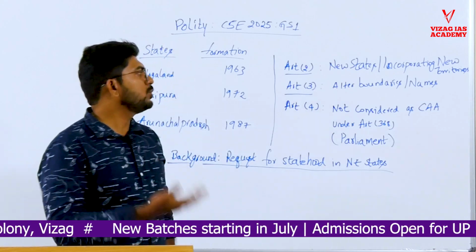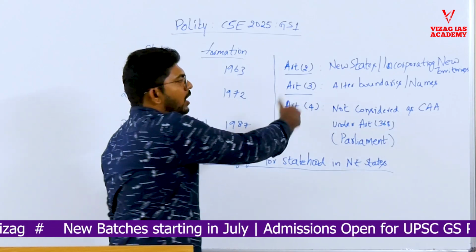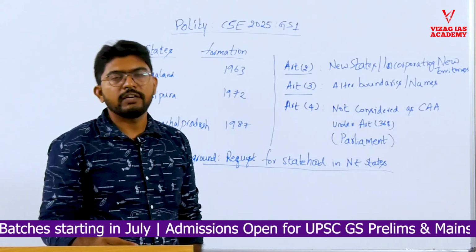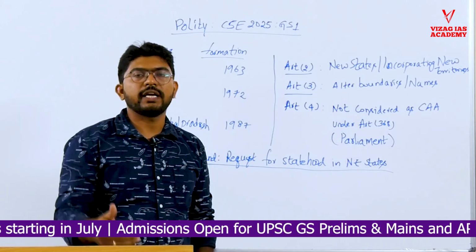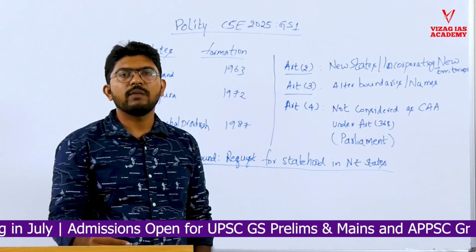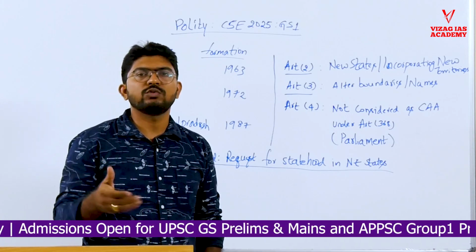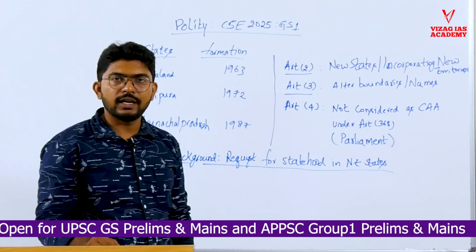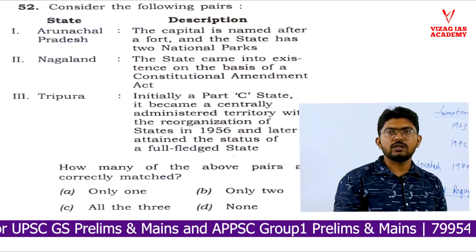To create new states under Article 3, to alter boundaries and create states, we don't require a new constitutional law. Even Andhra Pradesh was bifurcated and the new state Telangana was created based on the Andhra Pradesh Reorganization Act 2014. So one who can apply this knowledge can clearly state that option 2 is wrong.